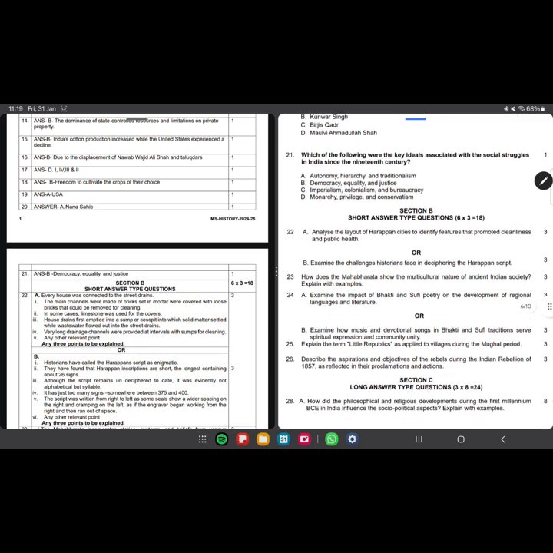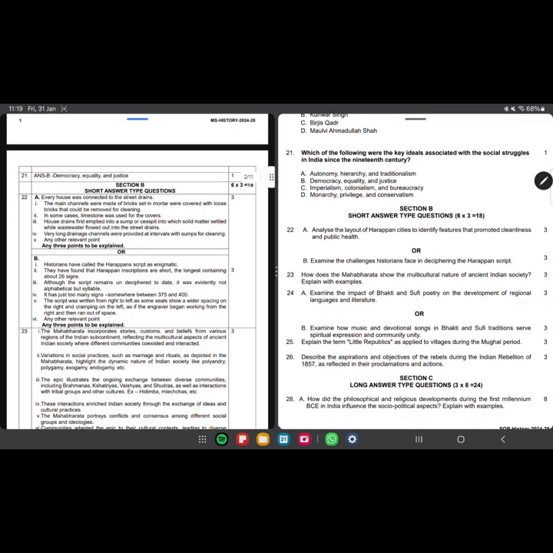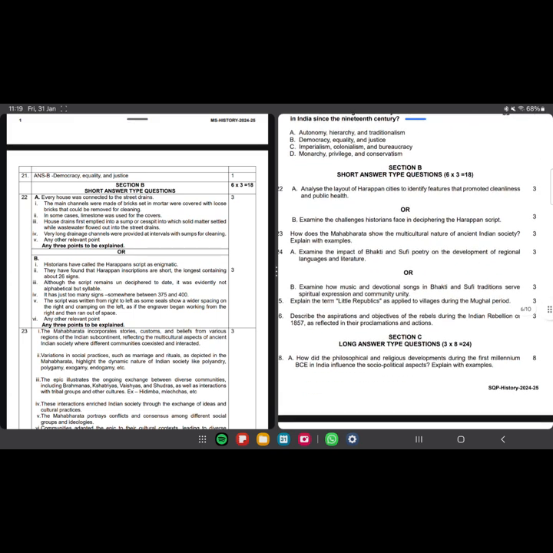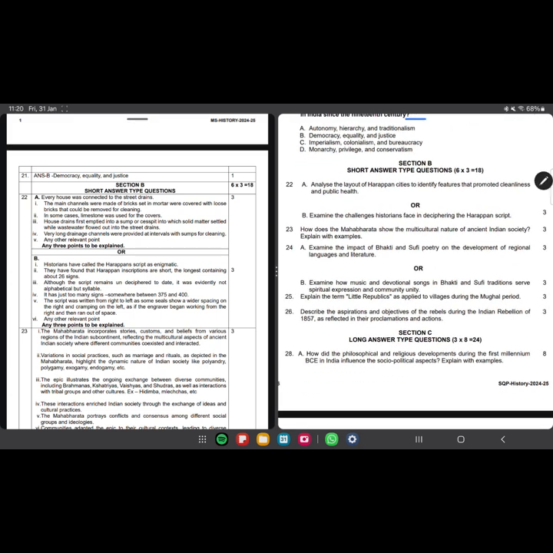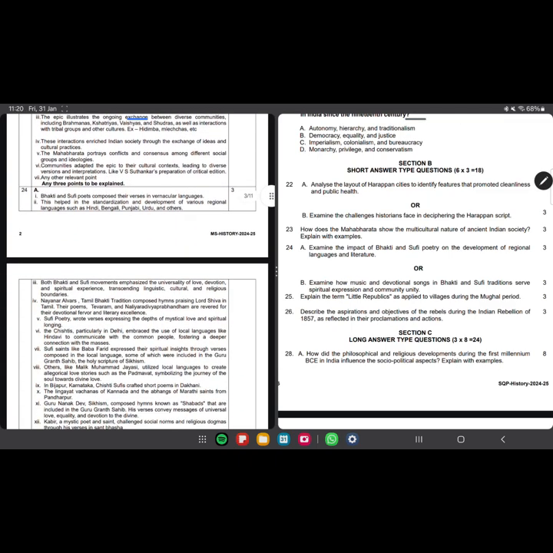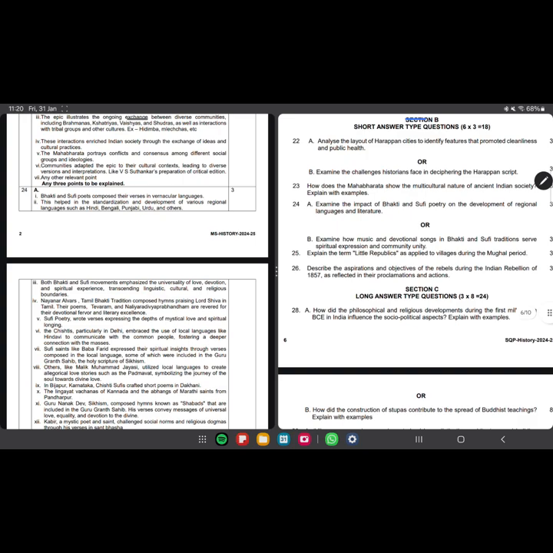Here we come to the end of MCQs. Here also we have internal choices, but yes, anyway, you need to just check out. Even here, you check out once these are the 3 marker questions, and they have given you all the 5 points, and they are asking you to choose any of the three. So that is the thing, you need to choose any 3 points but expand them in the best way. That is the trick for history, because in history you need to write a lot.